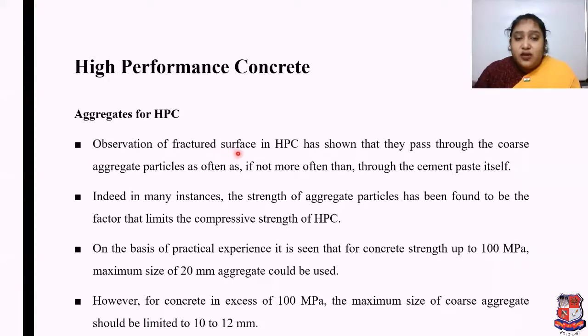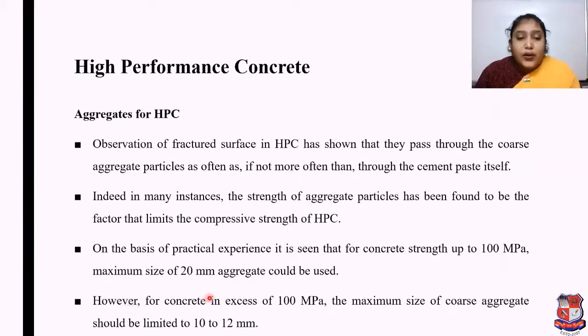Observation of fractured surfaces in high performance concrete has shown that cracks pass through the coarse aggregate particles as often as, if not more often than, through the cement paste itself. In many instances, the strength of aggregate particles has been found to be the factor that limits the compressive strength of high performance concrete. On the basis of practical experience, it is seen that for concrete strength up to 100 megapascal, a maximum size of 20 mm aggregate could be used.